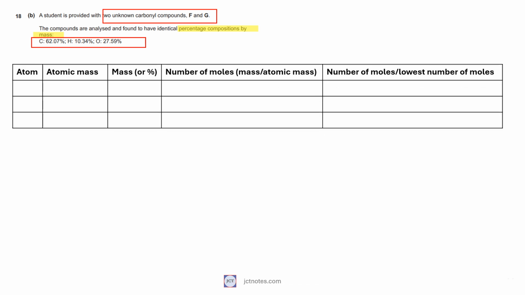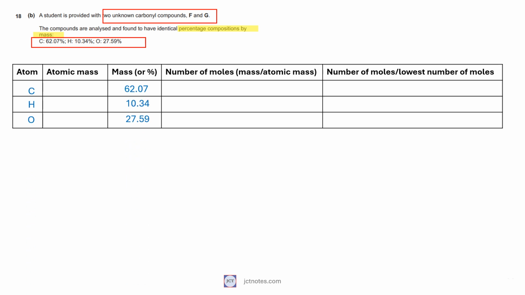To calculate the empirical formula, I always create a table with 5 columns. The first column is for the name of the atom. The second column is for the atomic mass. The third column is for the mass percentage of each atom. In the fourth column I calculate the number of moles by dividing the mass by the atomic mass. In the last column, I divide each number obtained in the previous column by the lowest number obtained in the previous column. The first and third columns are filled with the data of the problem.